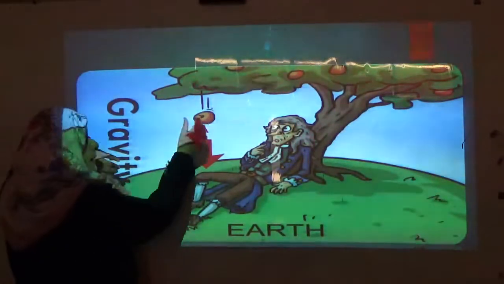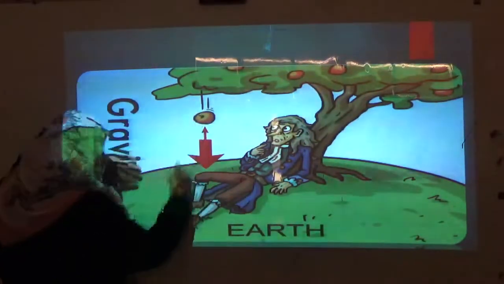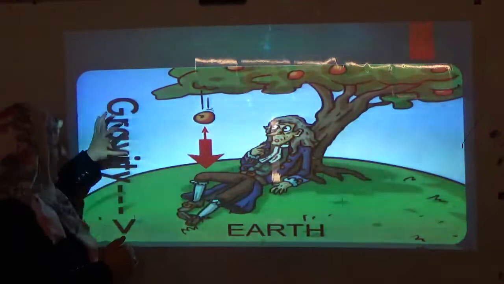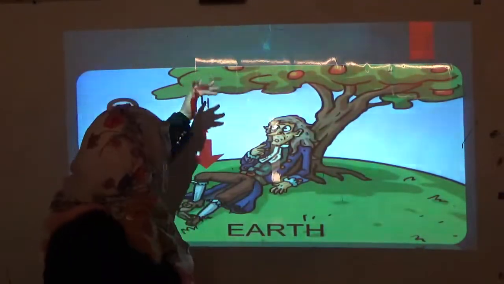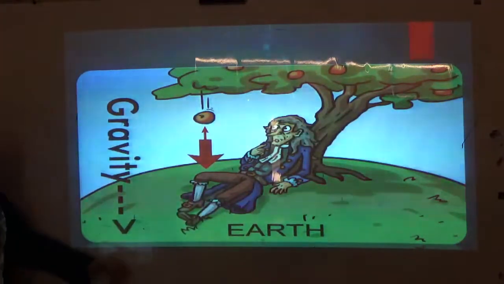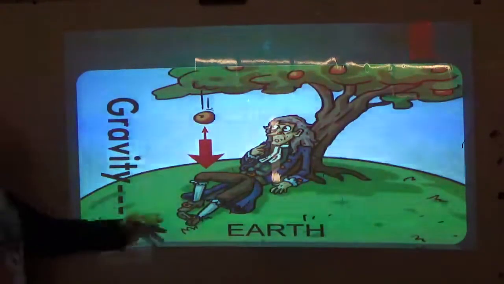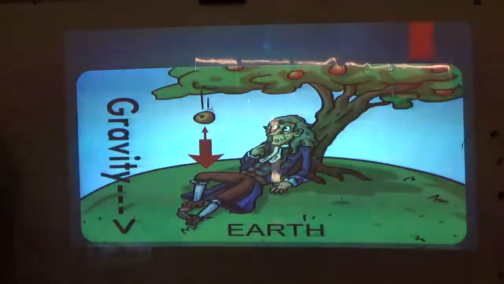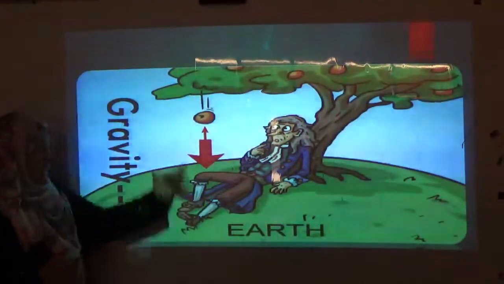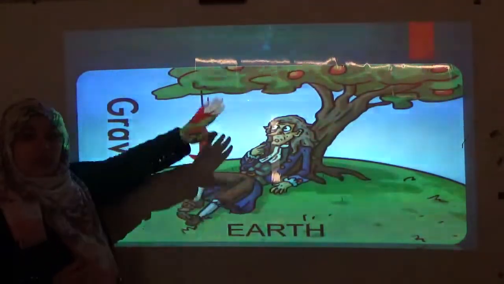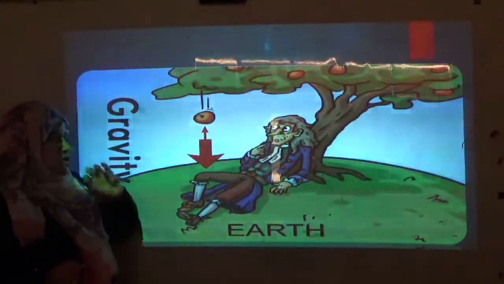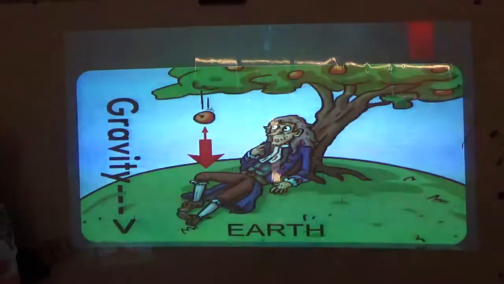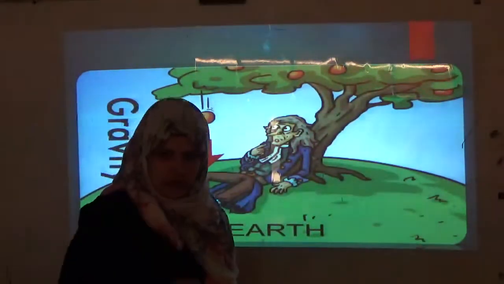Gravity is a force by which a body or an object is attracted to the center of the earth. Gravity is the ability of the earth to attract any object on its surface towards the earth. This very famous scientist is called Isaac Newton.